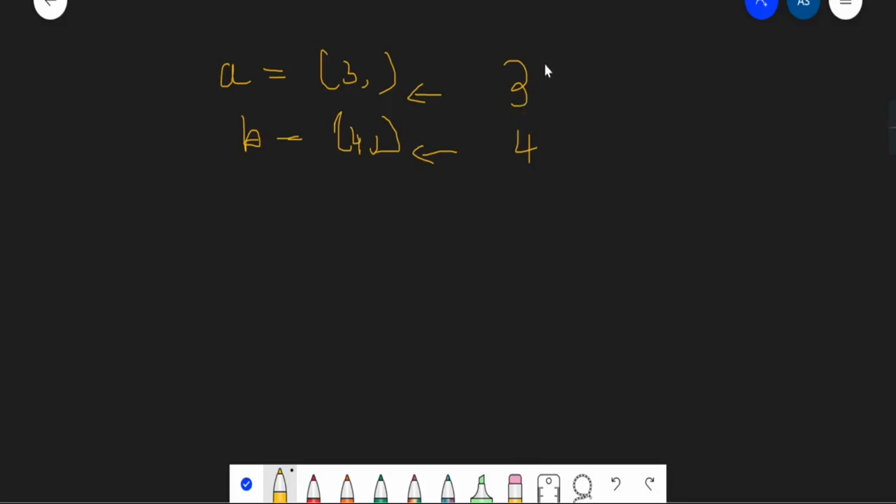Now we check the rules. The first rule is the size of each dimension should be the same, but it is not, so it is not obeying rule 1. For rule 2, the size of one of the dimensions should be 1, but here 3 is not equal to 1 and 4 is not equal to 1. They did not obey rule 2, and so we are not able to broadcast our arrays A and B.